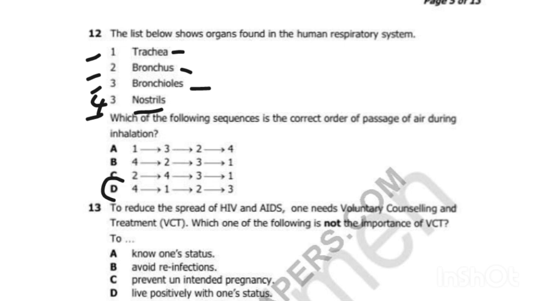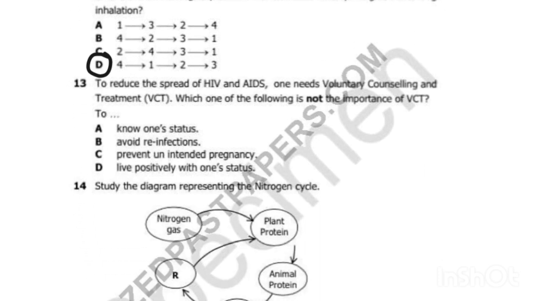So D is the correct answer. This is the correct order of how organs are arranged in the respiratory system, starting from the environment, going into the body, going to the lungs.